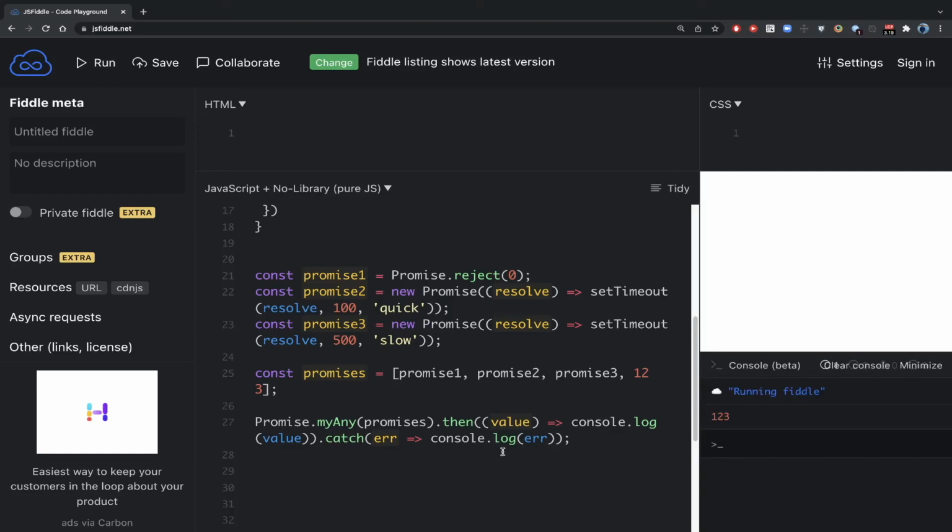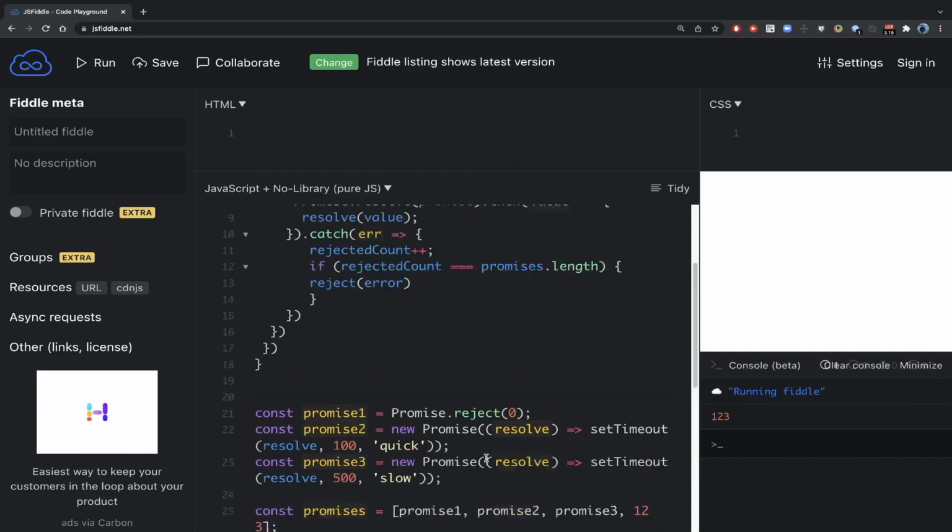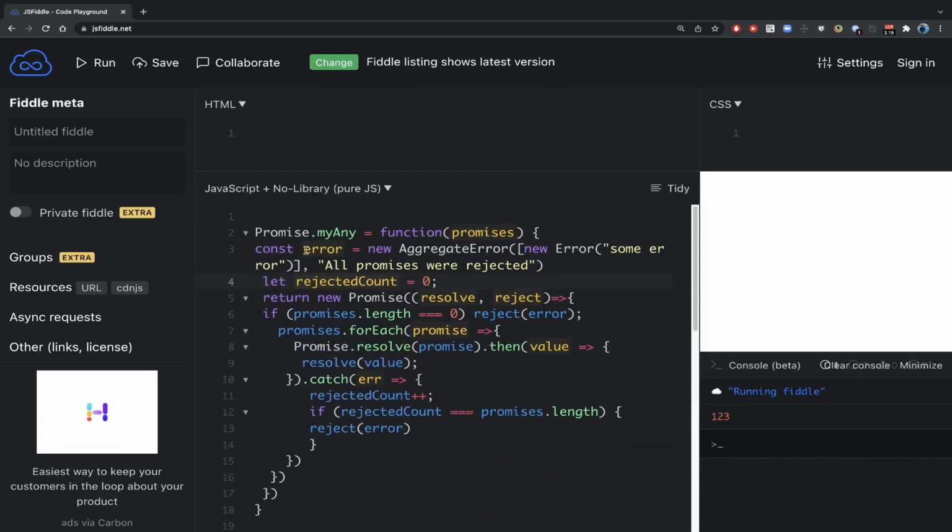It's working fine. We had some issues handling the empty array, and we have successfully handled that. We kept the error at the top, and we just checked whether it is an empty array, and if so, we immediately reject it. If it is not, then we use this forEach and loop through each of the promises. And if we see that the rejected count is equal to the promise length, then we should reject with the error.